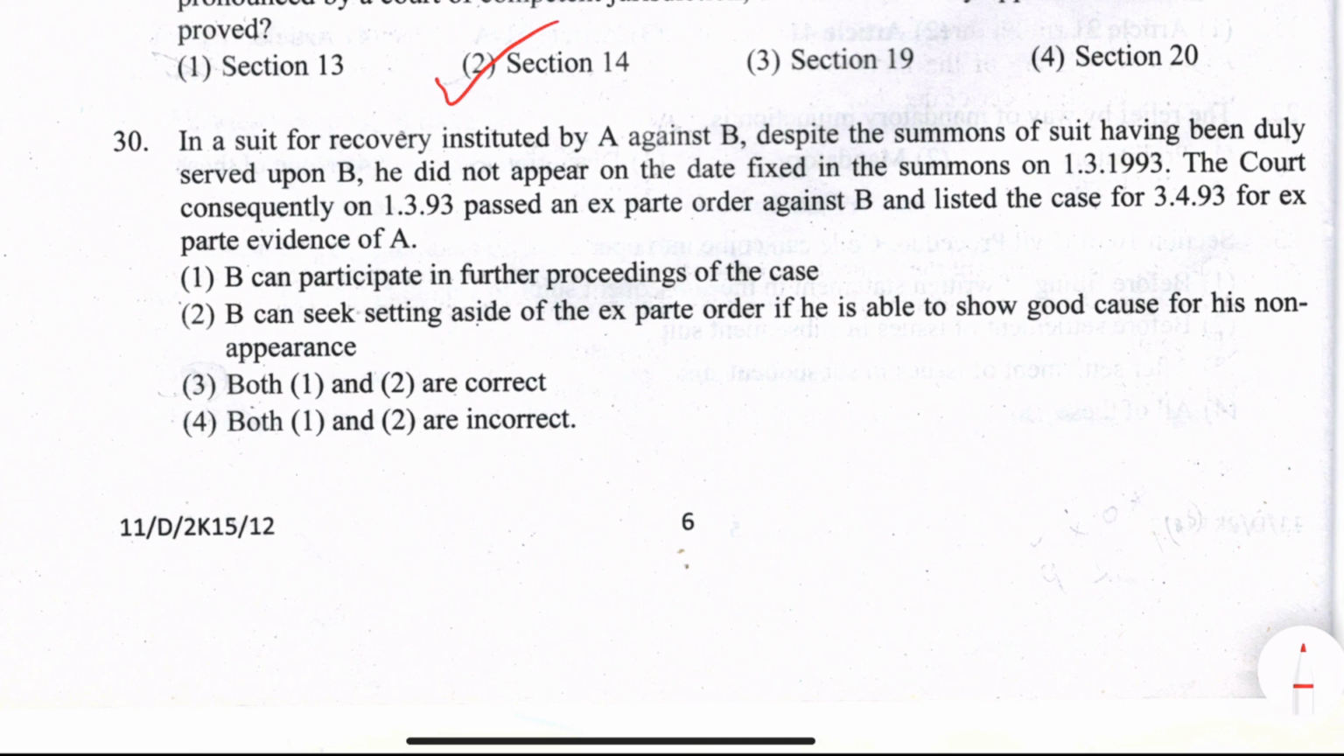Option 2: B can seek setting aside of the ex parte order if he is able to show good cause for his non-appearance. Option 3, both 1 and 2 are correct, or option 4, both 1 and 2 are incorrect. Well, the right answer is both are correct, that B can participate in further proceedings, and B can seek setting aside of the ex parte order.